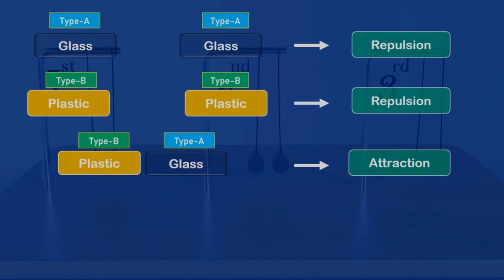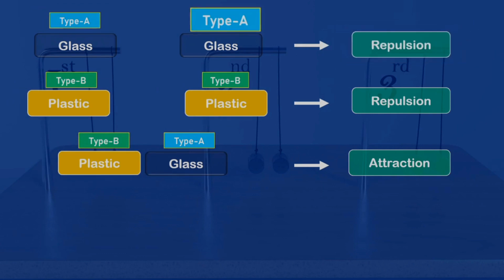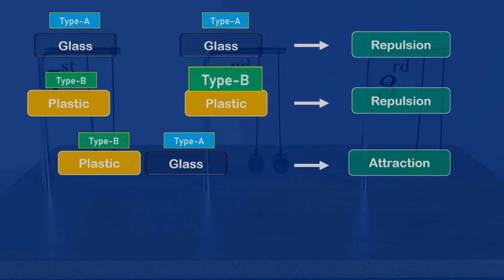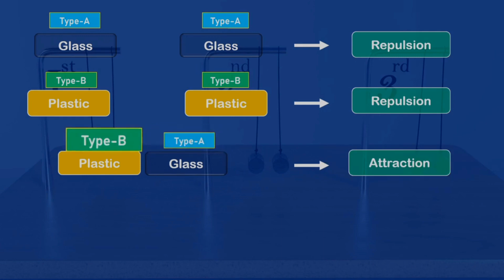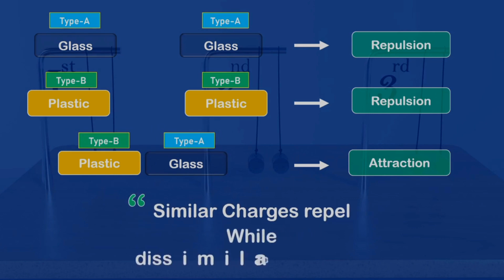Similar charges, that is A-type charge, will repel another A-type charge, and B-type charge will repel a similar B-type charge. At the same time, there will always be an attraction between dissimilar A-type charges and B-type charges. And we got a rule: similar charges repel, while dissimilar charges attract. So let us now know how the names of these two types of charges were decided.